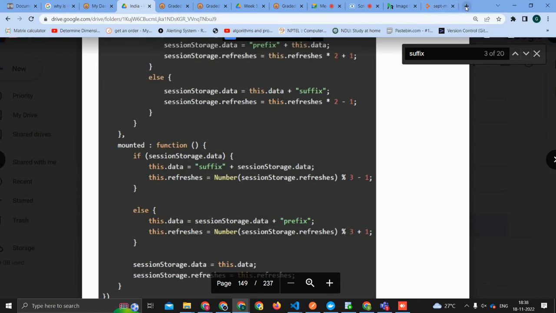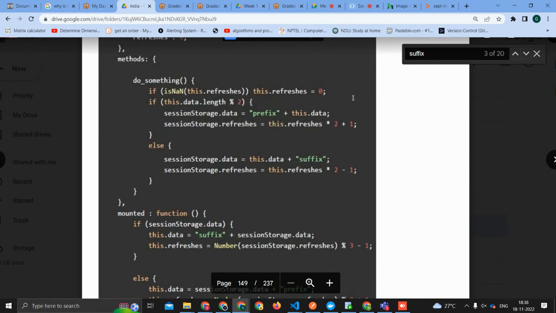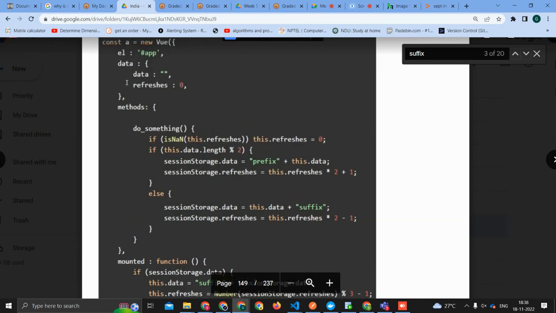No, it will not be zero, Ayush, because in session storage we store it as a string. Key value pairs are in string. So refreshes, since we have not defined it, it will either be undefined or null. And let's say it is undefined, okay?